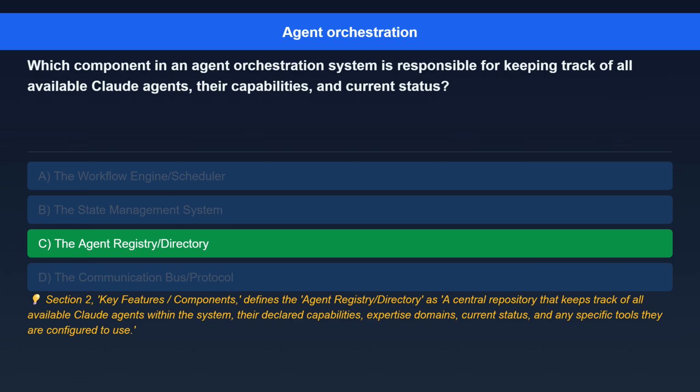The correct answer is the agent registry/directory. Here's the explanation. Section 2, Key Features/Components, defines the agent registry/directory as a central repository that keeps track of all available Claude agents within the system, their declared capabilities, expertise domains, current status, and any specific tools they are configured to use.